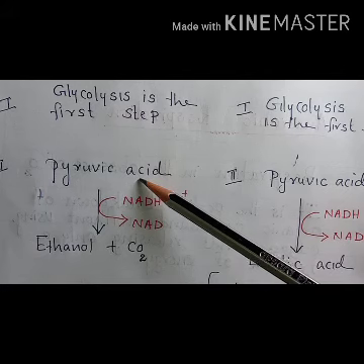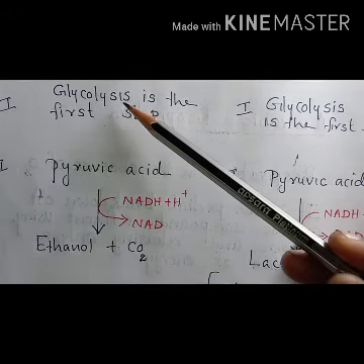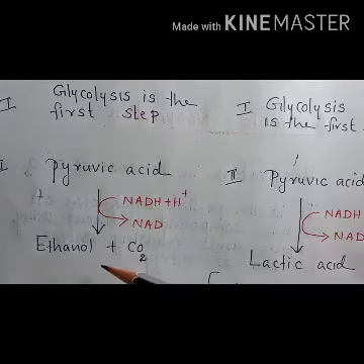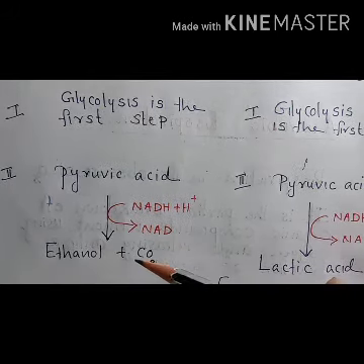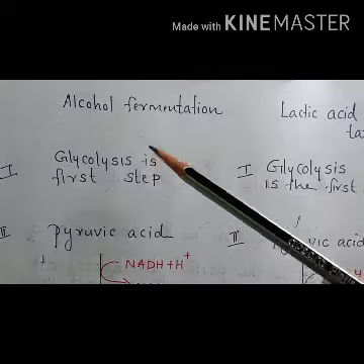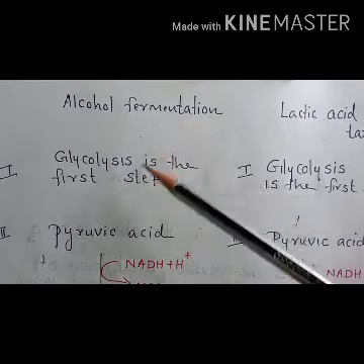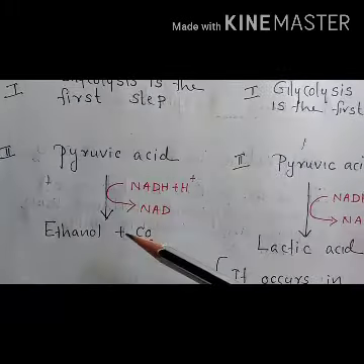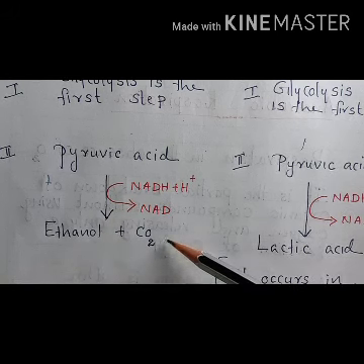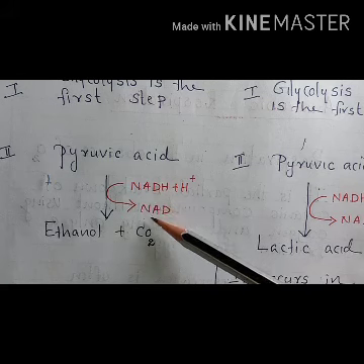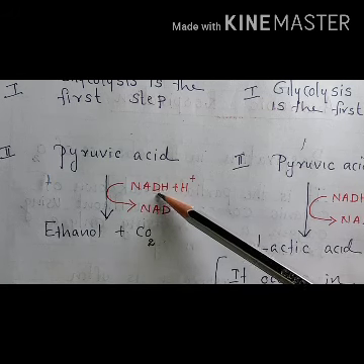The pyruvic acid, which is the end product of glycolysis, is converted to ethanol and carbon dioxide in alcohol fermentation. Since the pyruvic acid is converted to ethanol, it is called alcohol fermentation. During this step one molecule of NADH2 is utilized.